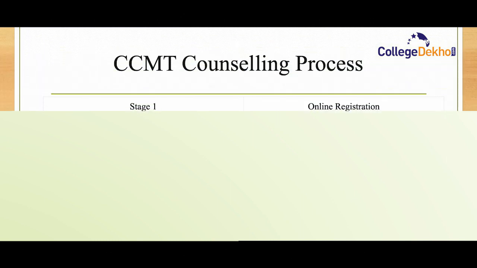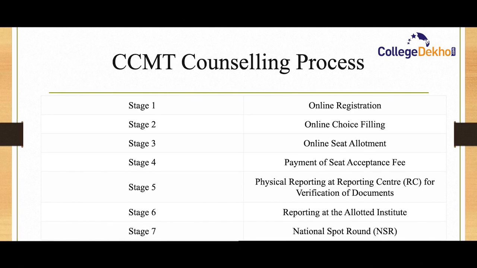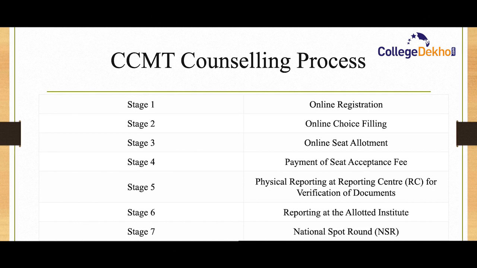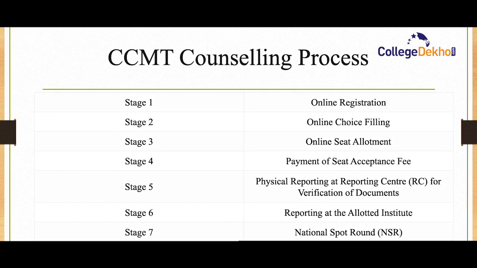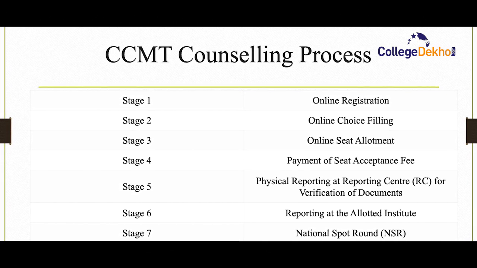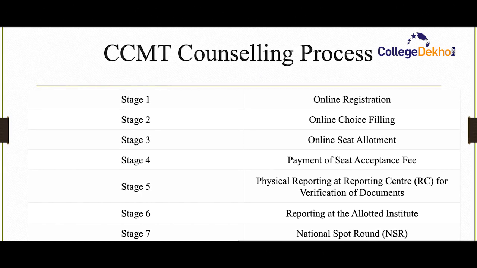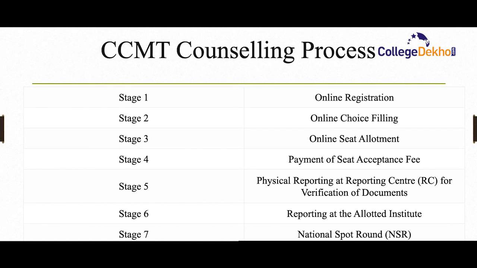And next, the CCMT counseling process. The CCMT counseling process is divided into 7 stages. Stage 1 is online registration, stage 2 is online choice filling, stage 3 is online seat allotment, stage 4 is payment of seat acceptance fee, stage 5 is physical reporting at the reporting center and verification of documents, stage 6 is reporting at the allotted institute, and the last stage is the national spot round. The national spot round is voluntary; not all candidates have to participate in it.